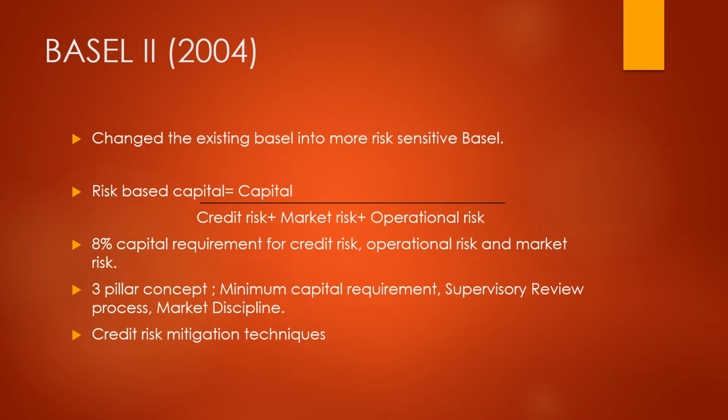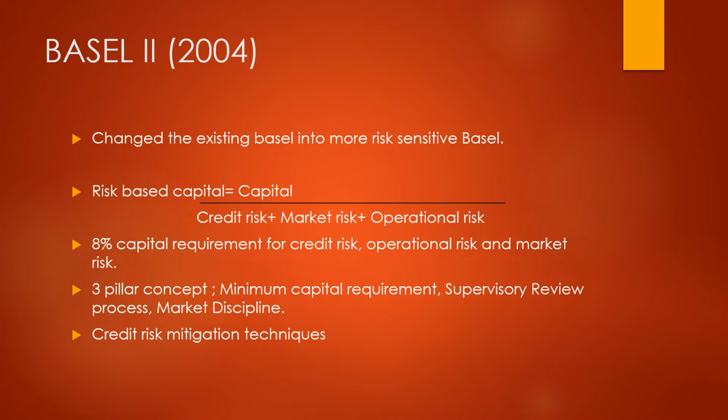Similarly, Basel II was implemented in 2004, and what Basel II did was change the existing Basel into a more risk-sensitive Basel.